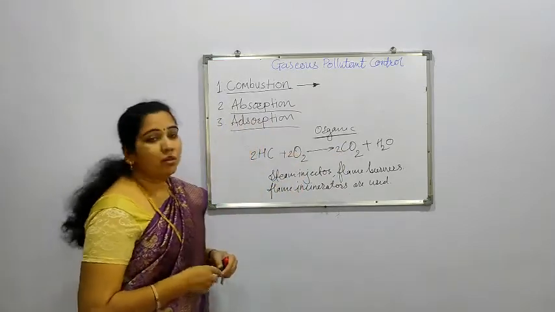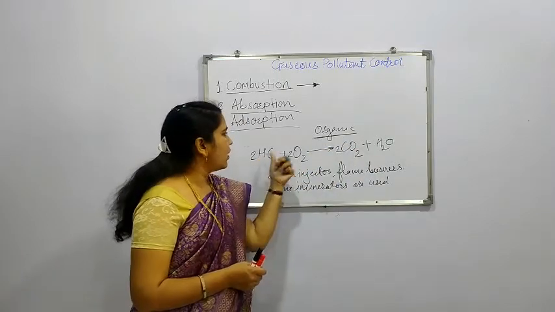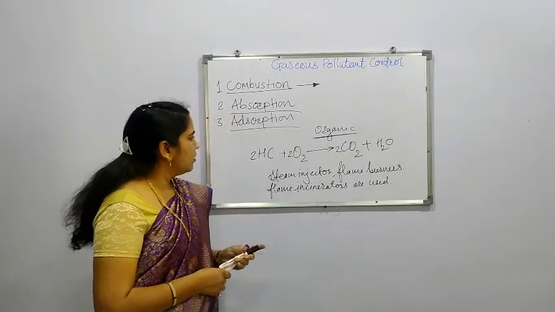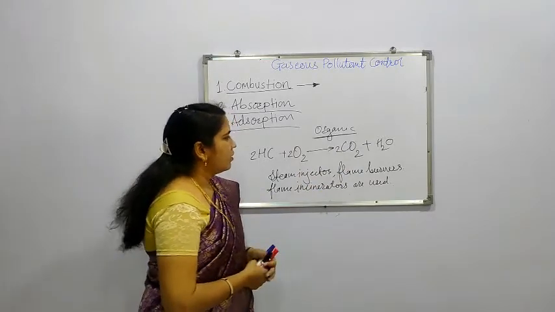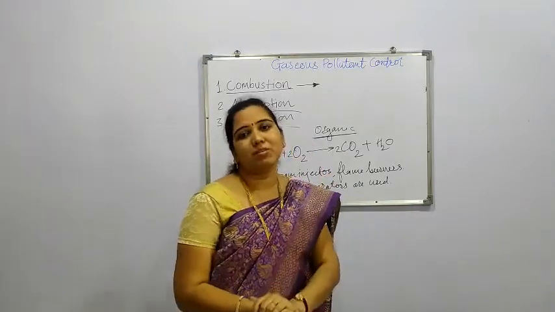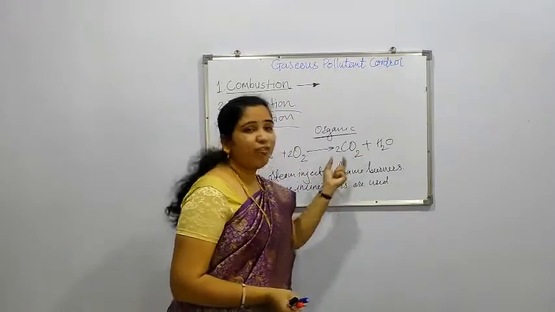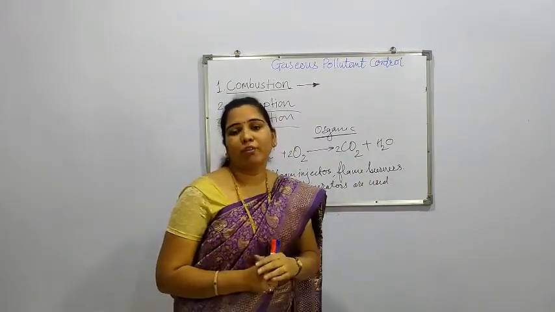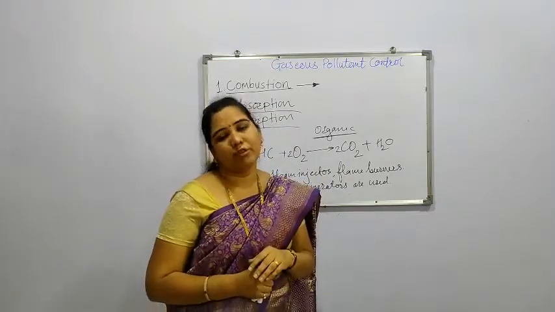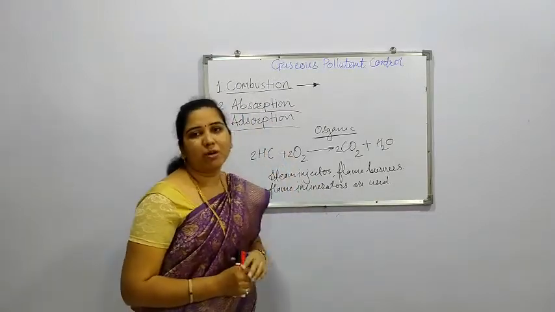In this way we can balance this reaction. 2 hydrogen, 2 carbon, 4 oxygen are there. Anyways, it is not important to balance the reaction here, but the important thing is that there is a production of carbon dioxide and water vapor, which is less harmful than the other different types of gaseous pollutants. In this way, we have seen the process of combustion.